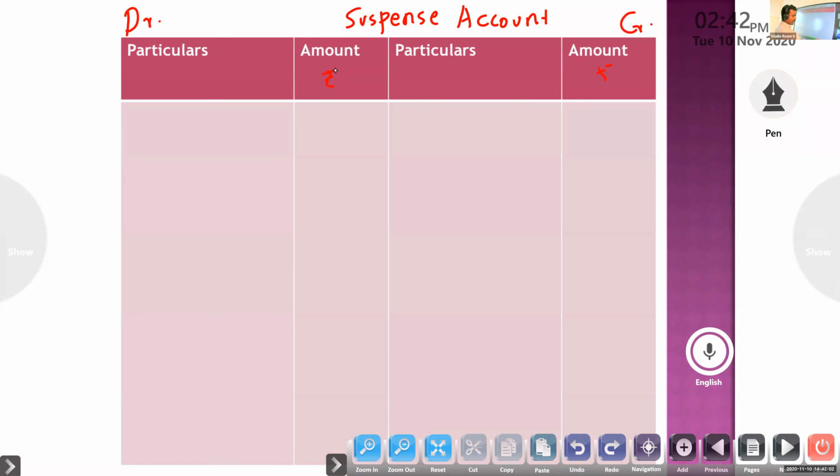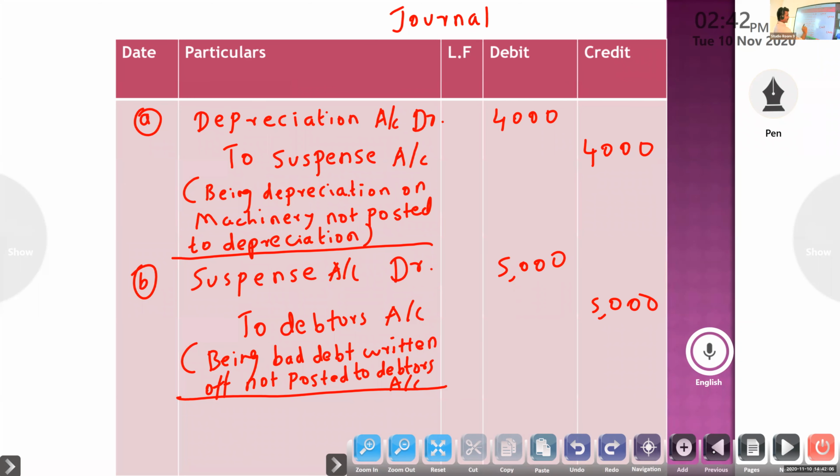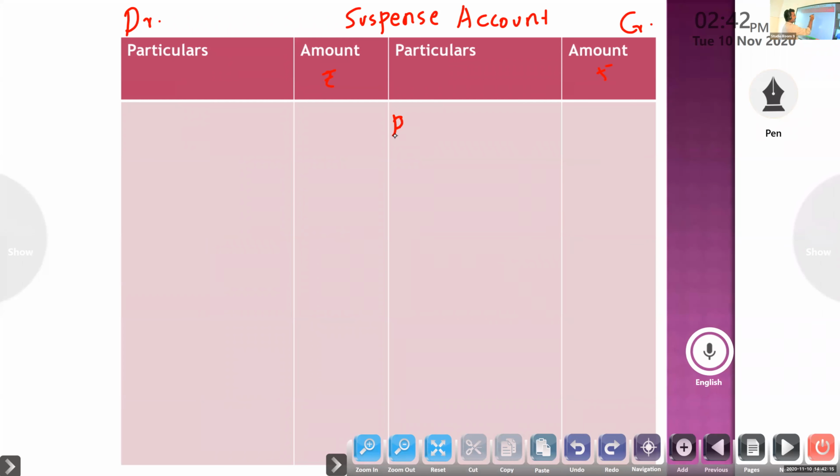On the basis of entries, we post the first entry, depreciation account to suspense. Suspense is credit, so on the credit side we write by depreciation, amount 4000.